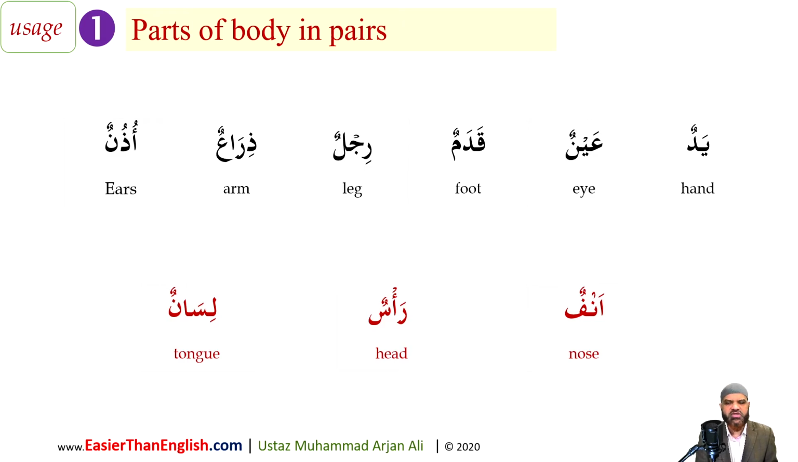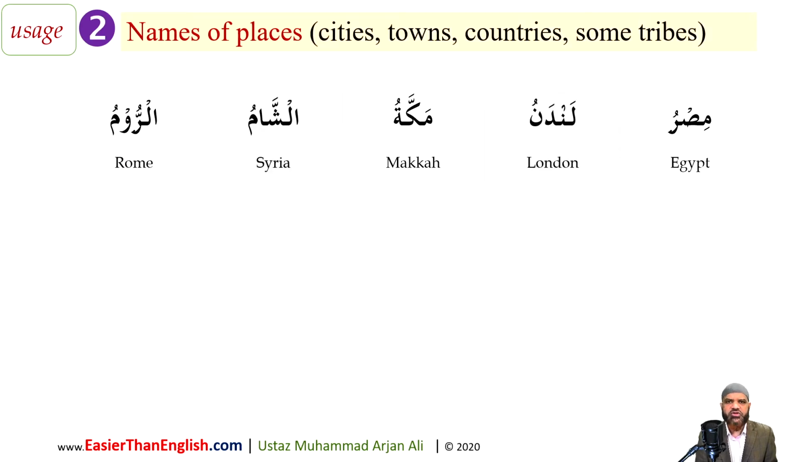Again, you note in these words there are no signs; it's just a category of isms that are treated as feminine. Category number 2 is very important. Overwhelmingly, all the places mentioned in the Quran will be treated as feminine. So cities, towns, countries, and some tribes are also treated as feminine in the Arabic language. So Misr, Egypt; London; Makkah; Asham, Syria; Arum, Rome. These will all be treated as feminine, plus other place names also.